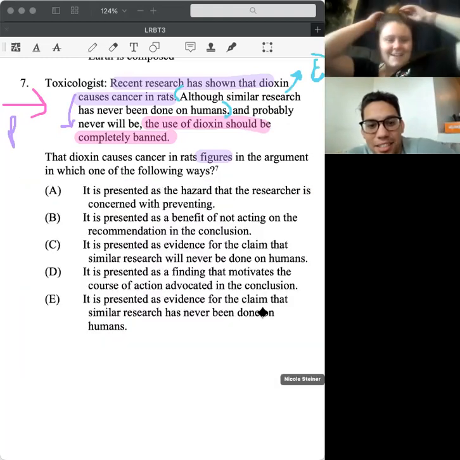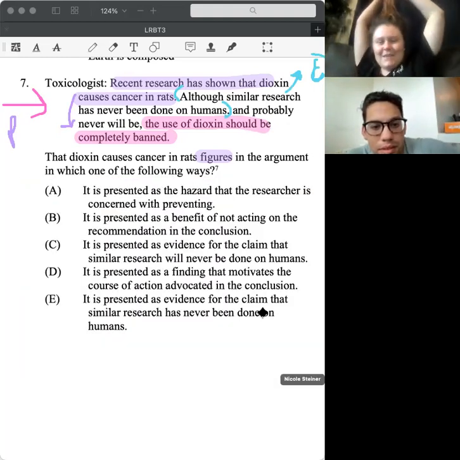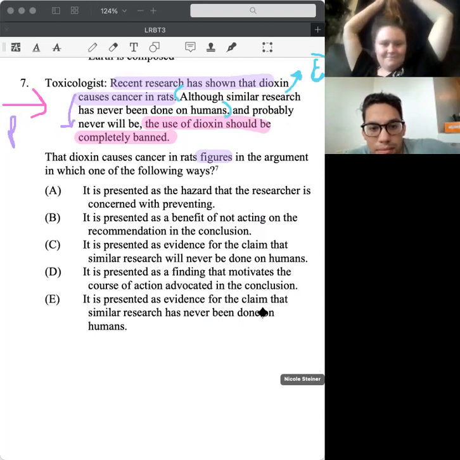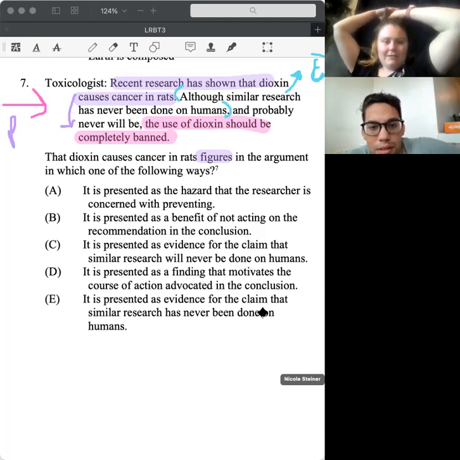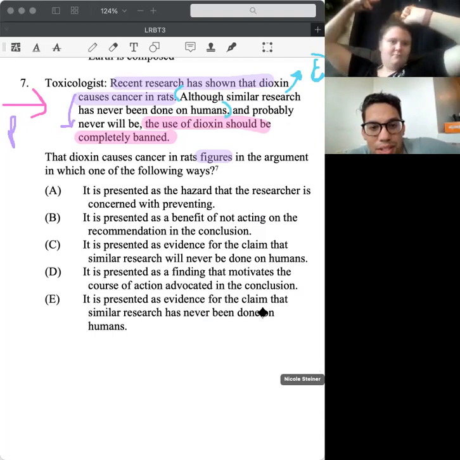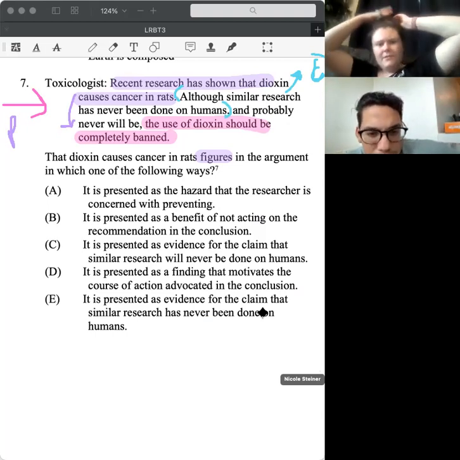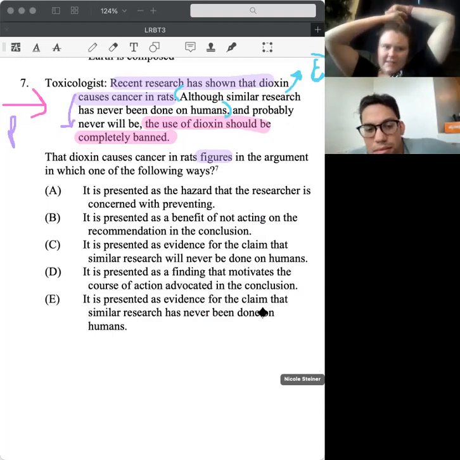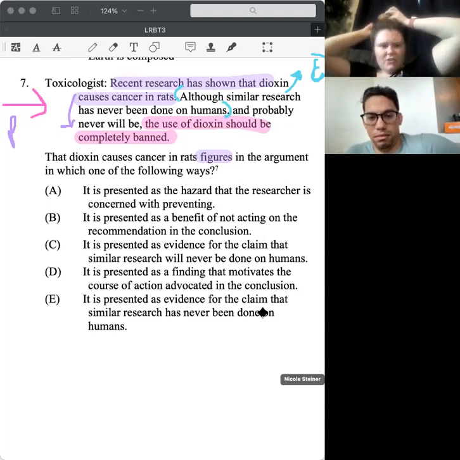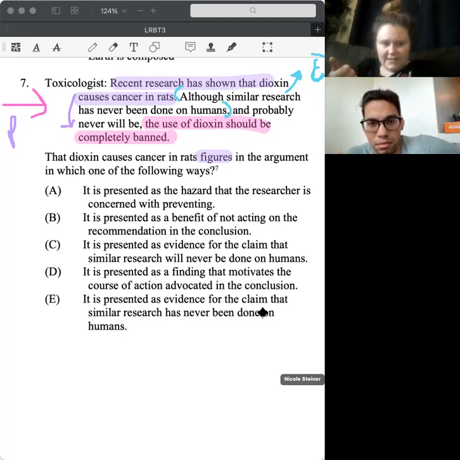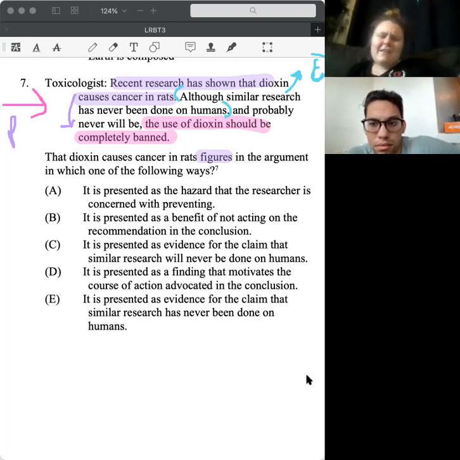All right, so go ahead and start with A and tell me if you like it, leave it, or hate it. It's presented as a hazard the research is concerned with preventing. Okay, so I would say leave it. Yeah, presented as a hazard. So Dioxin, and like how I would do this is like, so what is the hazard? Dioxin and/or cancer, and we're trying to prevent cancer. Yeah, I don't love it because I'm like, whoa, but yeah, I would leave it for sure as well.